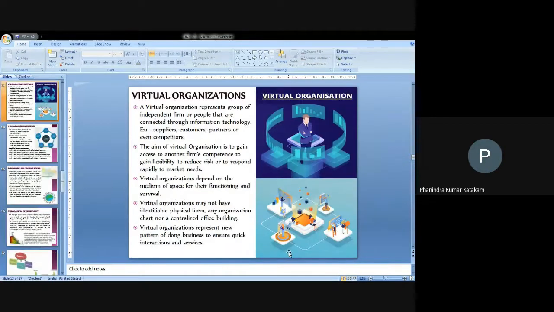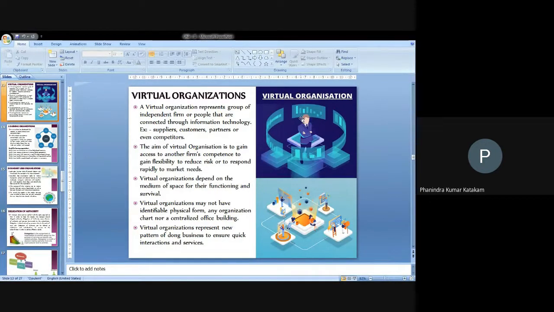A pure real example for this is virtual organizations. A virtual organization represents, see, whatever the figure is showing itself, a person standing over there, and he will be able to get the data from the various places. He can get all the information related to the organization or the work groups through internet technologies, using the internet as the medium.